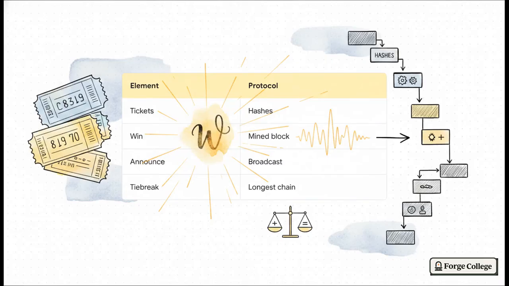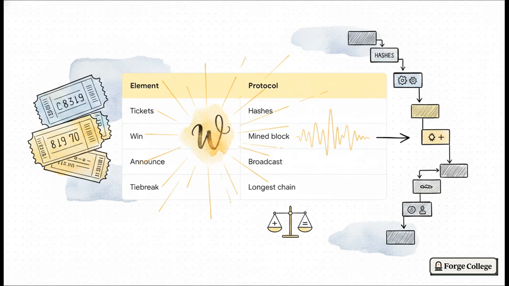And this physical lottery analogy? It maps so perfectly onto the actual engineering of the protocol. The tickets you hold, those represent your hashing attempts. The winning ticket is, of course, a successfully mined block, and the public announcement of the winner is just when that block gets broadcast to the rest of the network.